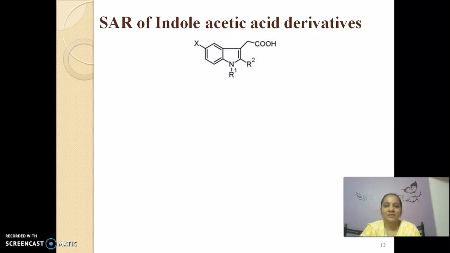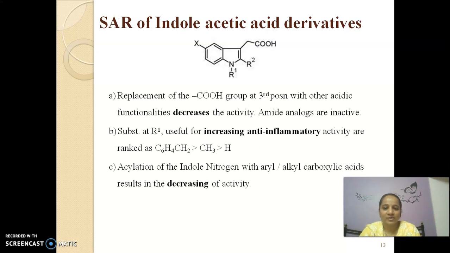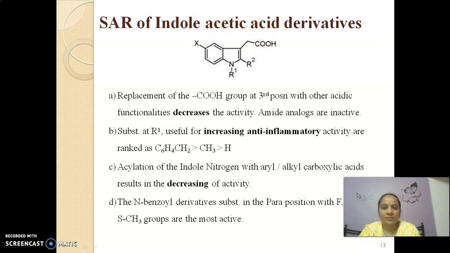Let's see next the SAR of indole acetic acid derivatives. What is the general structure? It consists of an indole ring, and the carboxylic group, or the center of acidity, is present at the third position. Let's see the structural modifications. If the carboxylic group at the third position is replaced with other acidic functionality, such as enol or hydroxamic acid, it decreases the activity, and when it is replaced with an amide analog, it is also an inactive compound. This indicates that the carboxylic group is very important for the anti-inflammatory activity.